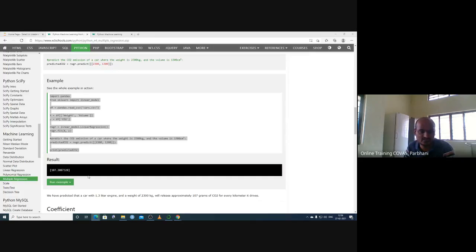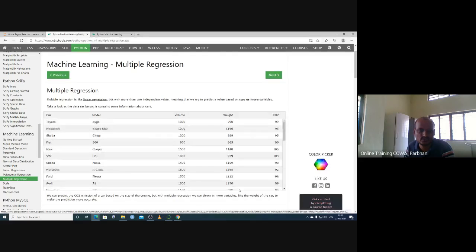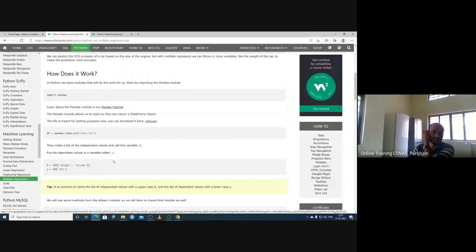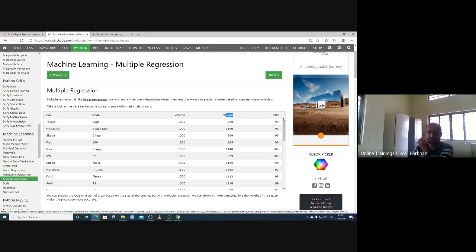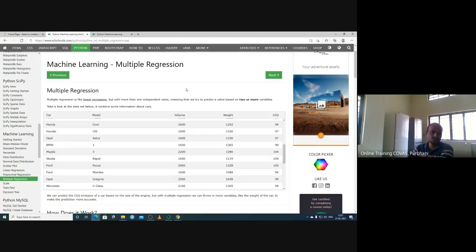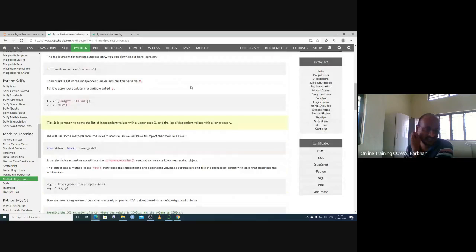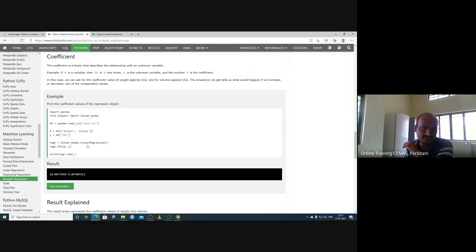So can we predict the CO2 emission? So the result is here. This is 107. So if the car weight is like this, we can predict based on this large data set what will be the CO2 emission. So in our case, if this is the age of the animal and this is the weight of the animal, and instead of CO2, if you are taking the milk yield of the animal, if you are putting this parameter in our multiple regression, then based on this Python machine learning technique, you can predict how much milk that animal will give based on different parameters. So that is the meaning of this term.